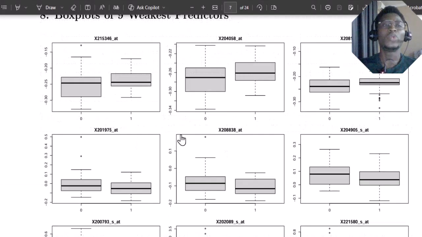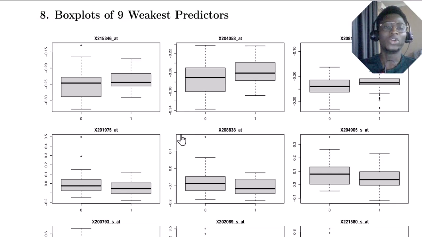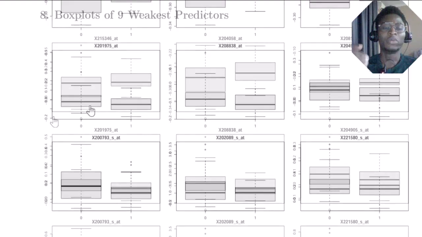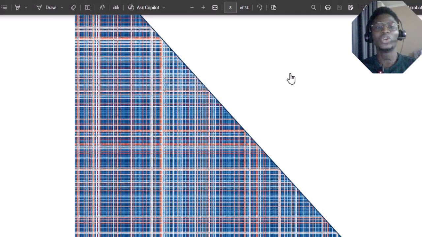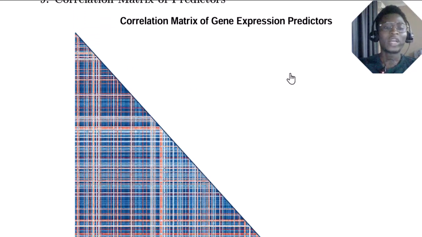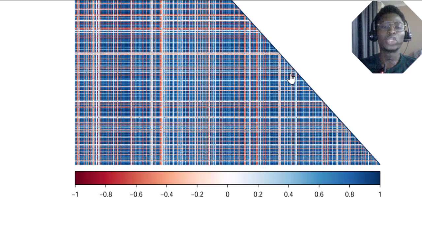Clearly, there is no way we have strong predictive power in some features without having the weakest predictive power among other variables. For those, cancer and non-cancer can't really be separated that much. Looking at the box plot, this is telling us the same thing. Looking at the correlation between all the features in this dataset, we can clearly see that there is high multicollinearity in the dataset. The positive correlations are the blue ones, while the negative correlations are the red ones. We can clearly see that in this particular correlation plot.